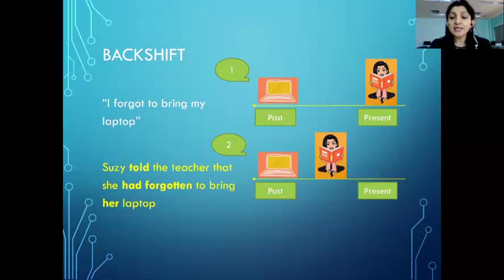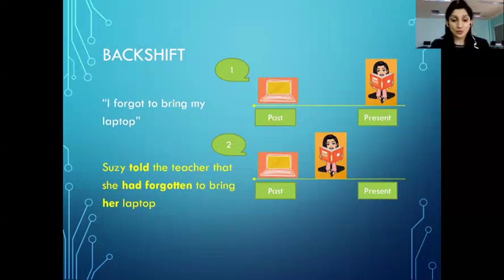The sentence that I'm reporting was spoken in the past. I have 2 incidences of past here. My sentence will change to Susie. Let's assume the name of this lady in the picture is Susie. Susie told the teacher that she had forgotten to bring her laptop.